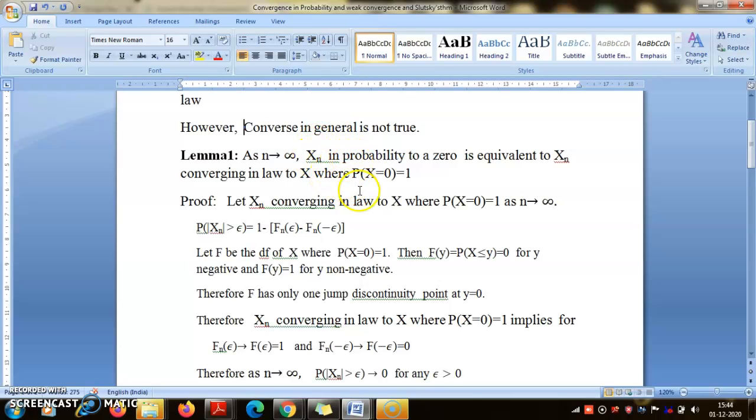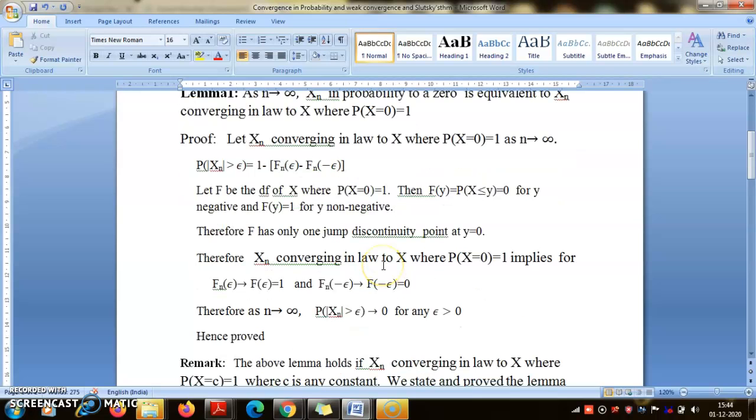So convergence in probability implies convergence in law. That part of the proof is very simple. It is the other part that requires a bit of effort. What you have to prove is that if Xn converges in law to X, where X is a random variable that takes only one value 0 with probability 1, then it is converging in probability to 0. So what is meant by converging in probability to 0? It means that the probability that mod Xn is greater than epsilon goes to 0 for every positive epsilon.